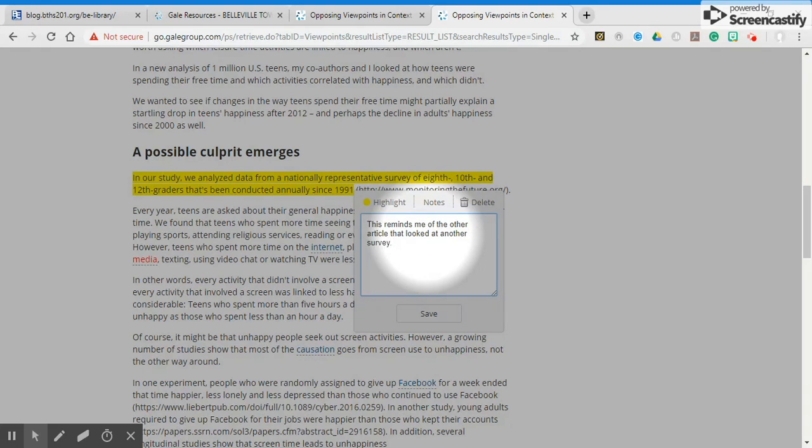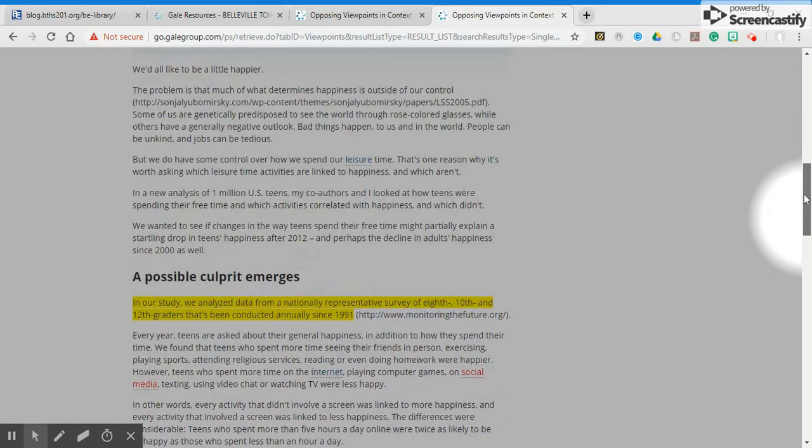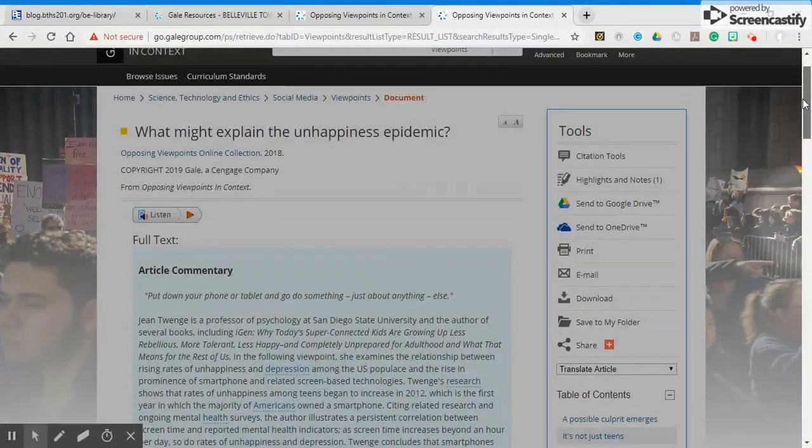I could type whatever I want here. When I hit save, it's going to keep that for me so that when I go to print or download it, everything remains highlighted and everything remains with notes included. So that is a really cool feature that it offers.